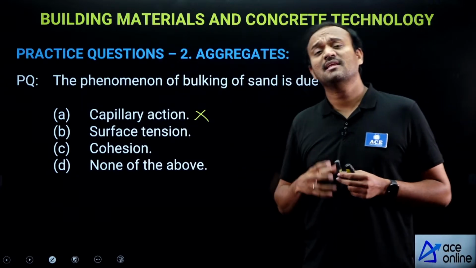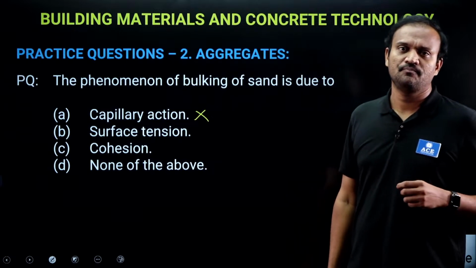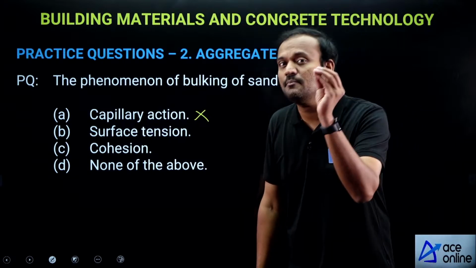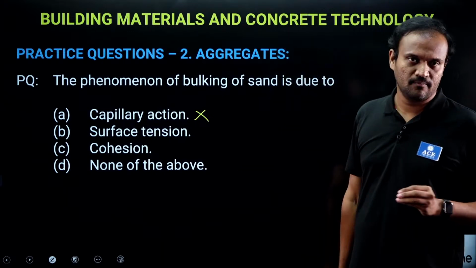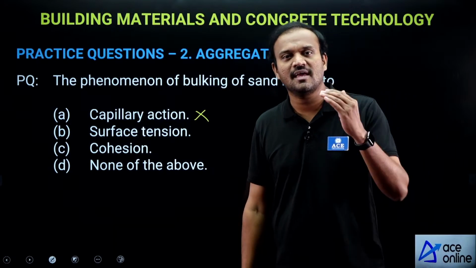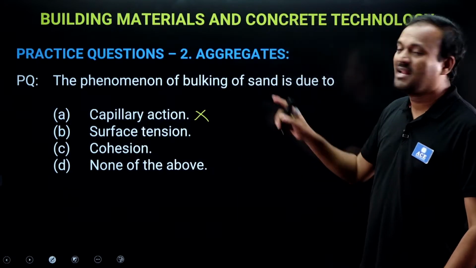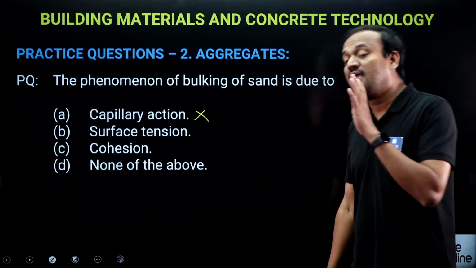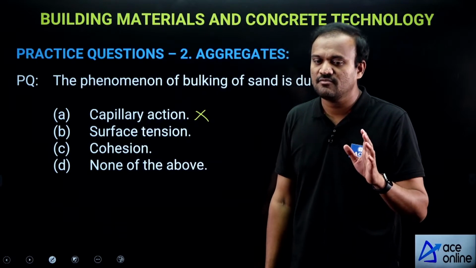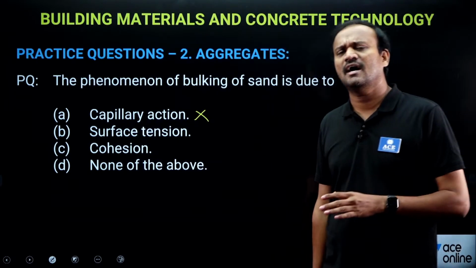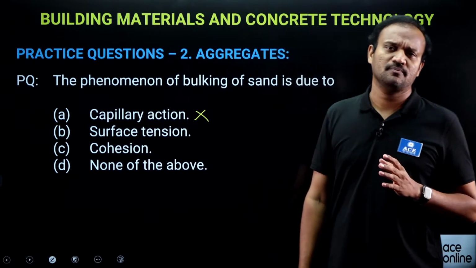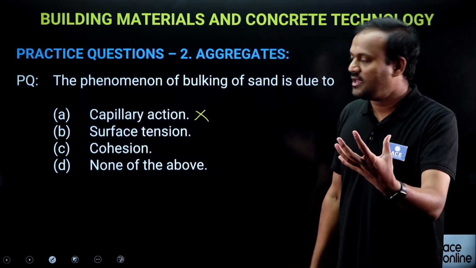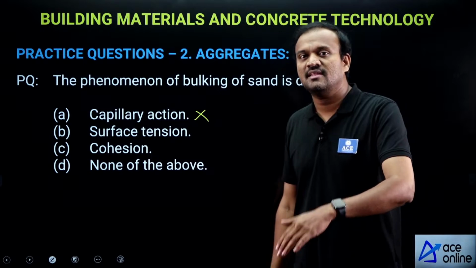See, what is bulking of sand? Apparent increase in volume of aggregates due to presence of some moisture is called bulking. Capillary action is generally observed in saturated conditions, but bulking is not observed in saturated condition. Bulking is observed in fine aggregates when there is some moisture, generally around 2 to 6% moisture. Some moisture present will cause bulking. Capillary action is observed when there are saturated conditions.